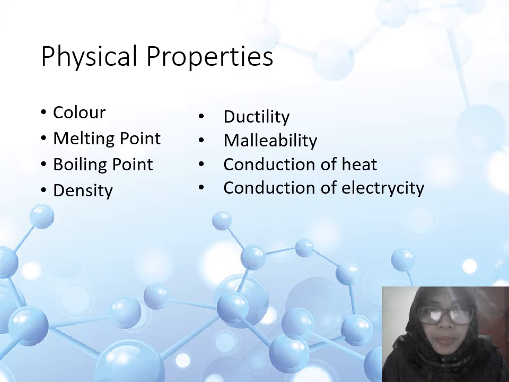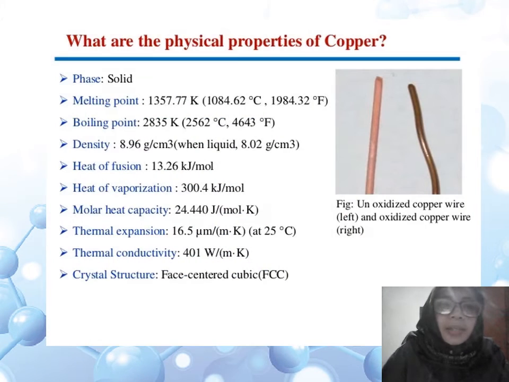Let's see the example. The example is about what the physical properties of copper are. It is a solid, and the melting point is 1084 degrees Celsius. This is the boiling point, density, heat of fusion, evaporation, molar heat capacity, thermal expansion, thermal conductivity, crystal structure. You can read on your PowerPoint about the physical properties of copper.